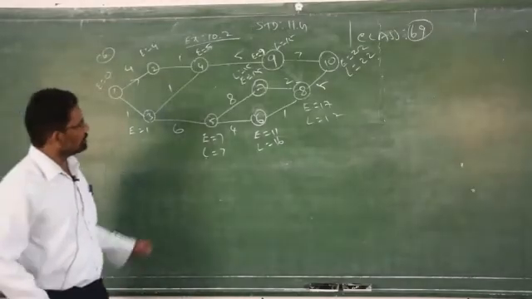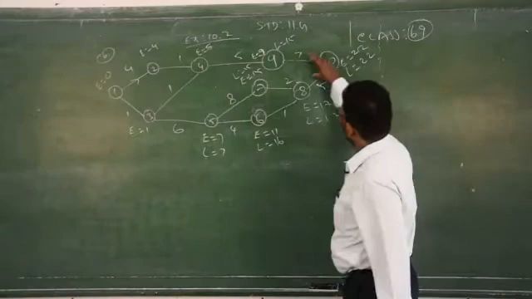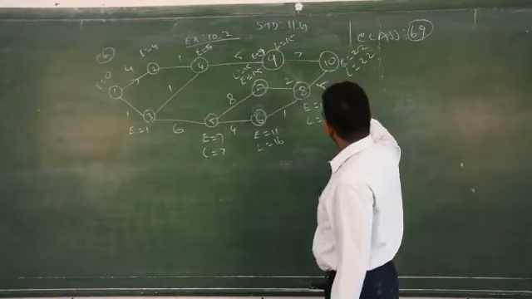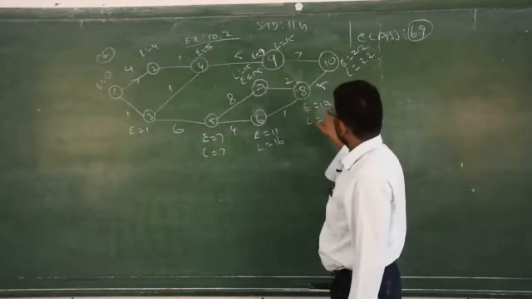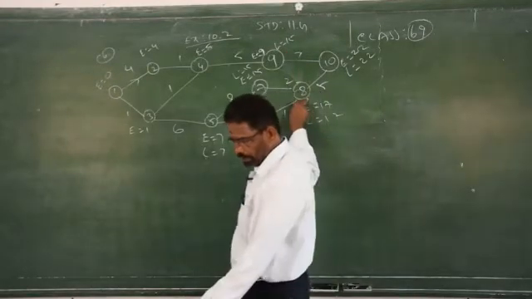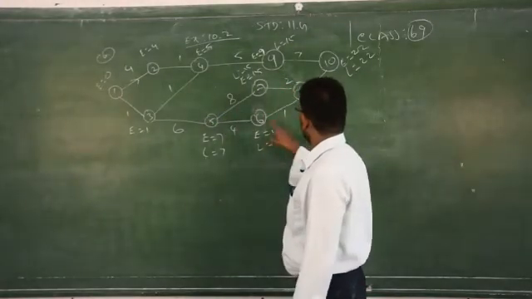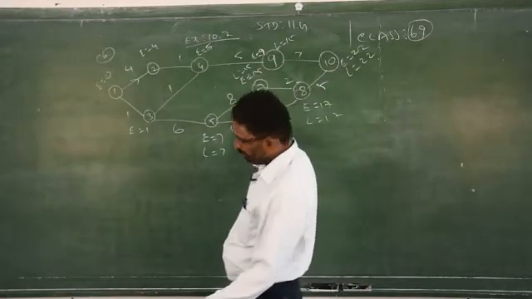Be careful. Start from the least, LST 22. There are two pathways. It is given 8 to 10 and 10 to 9. So just subtract and write. L is equal to 15. Here L is equal to 17. Then it is given 8 to 6 and 8 to 7. Out of these two, you have to select the minimum one. Minimum one is 15. Then again 7 to 5 is given.